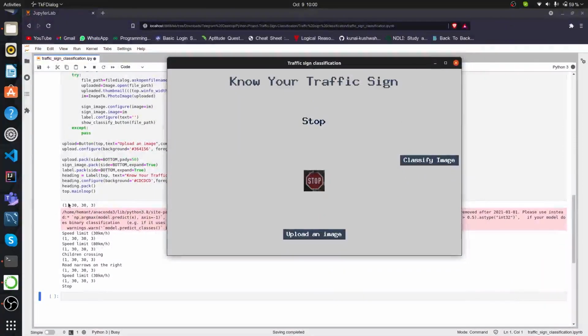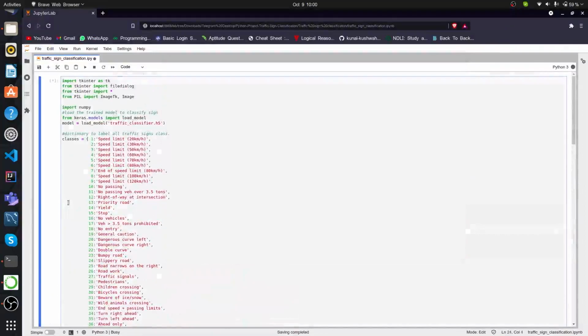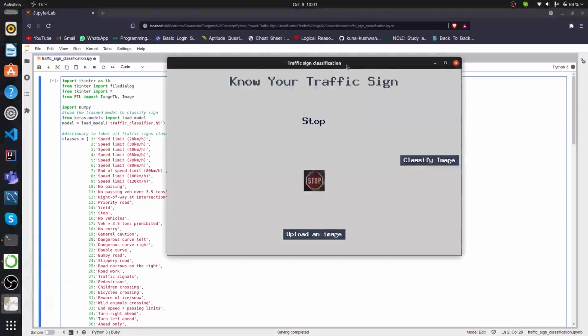So I would like to now go to the code. First of all, we imported Tkinter, which is the Python package module through which we can create GUI, graphical user interfaces in our software. And from Tkinter we import the file dialog, which you can see. This is the file dialog, which is this part. And then next we imported everything from Tkinter. Then PIL is another image identifying module from Python. So it helps to identify the image coordinates and everything.